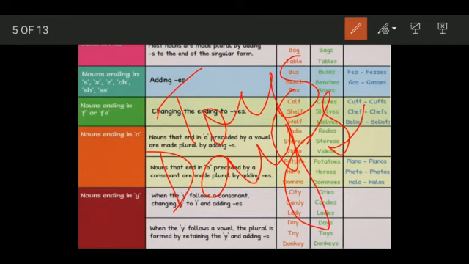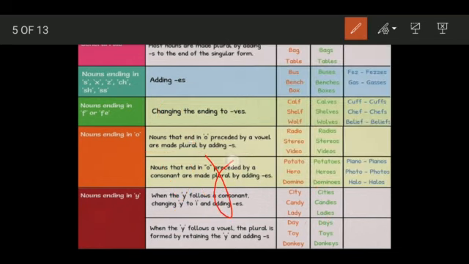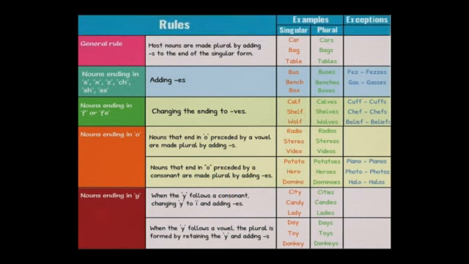Then, for example, donkey. Again, monkey. Before Y there is E, which is a vowel. So you simply add S to it. It becomes donkeys, the plural form. Like for example, joy. It is ending with Y, but there is a vowel before it. You simply add S. Joys. So I hope these basic rules are clear to you, that in general you'll simply apply an S.